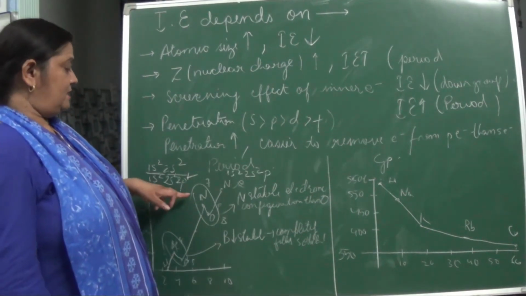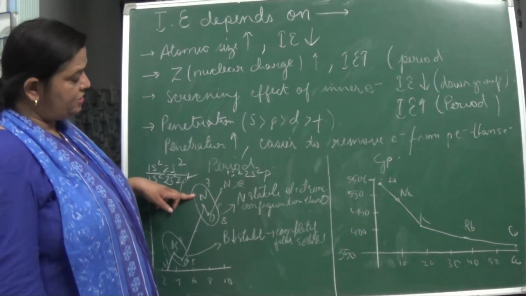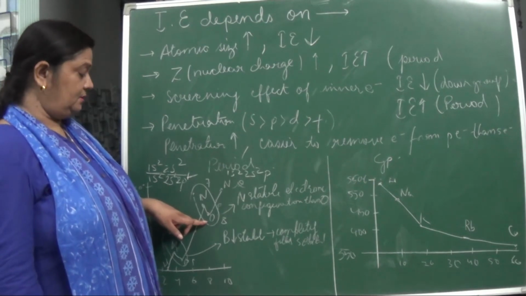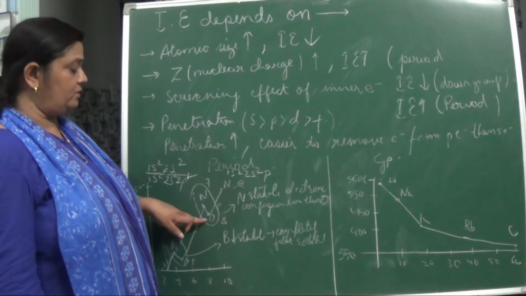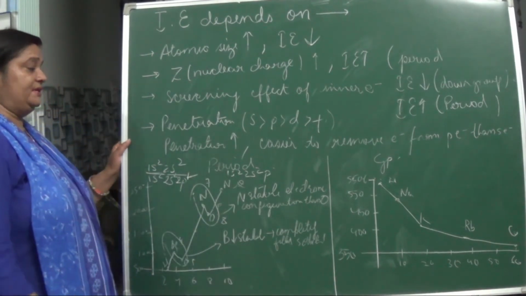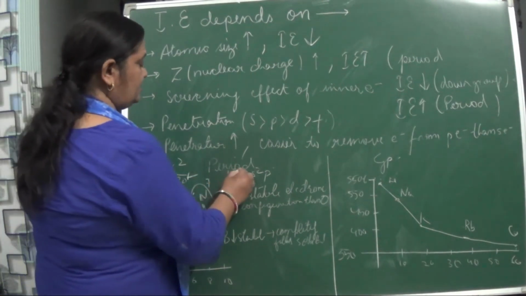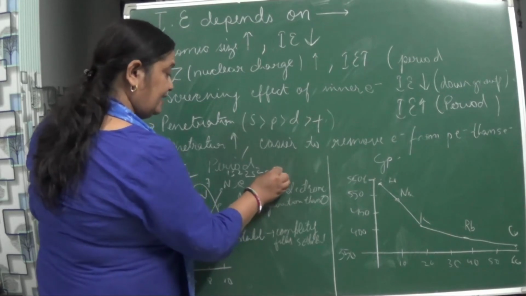Now, see nitrogen and oxygen. Nitrogen is having more ionization enthalpy than oxygen, isn't it? Why? You can see the atomic number of nitrogen is 7 and oxygen is 8, isn't it? So when we do the electronic configuration, 1s2, 2s2, 2p, it becomes how much? 3, isn't it?